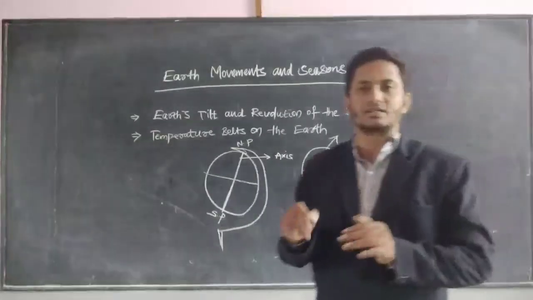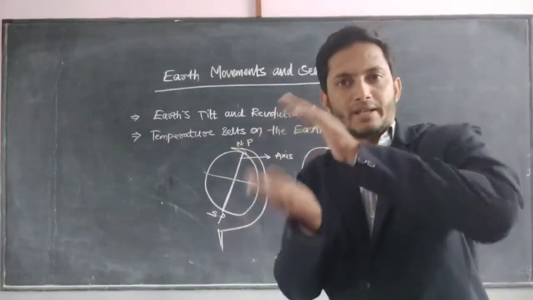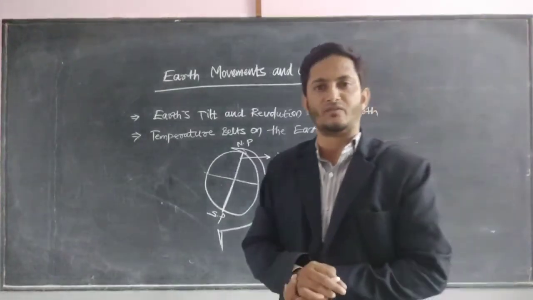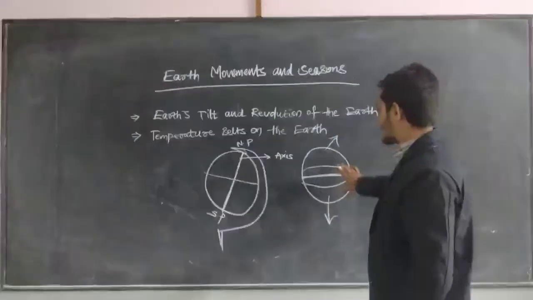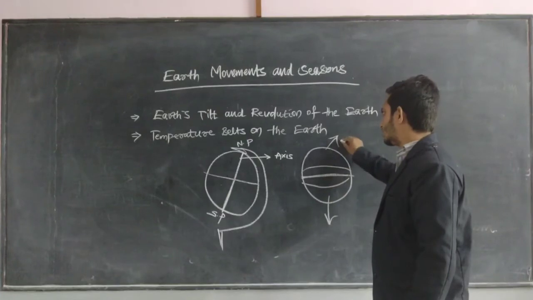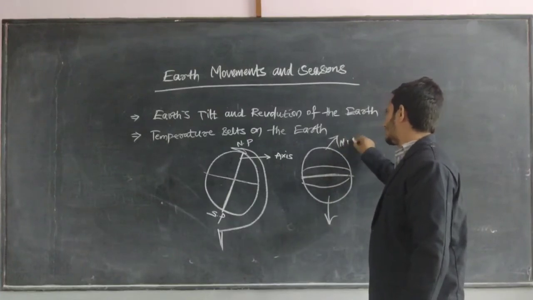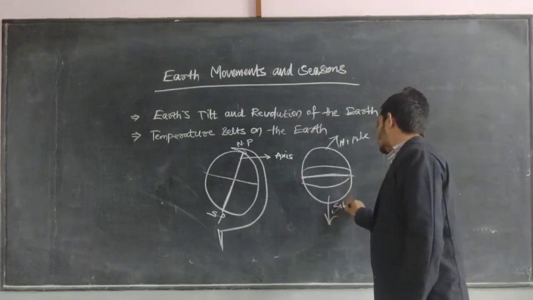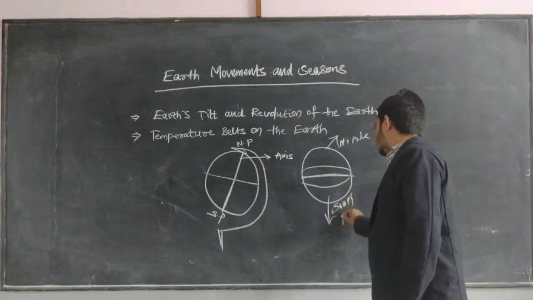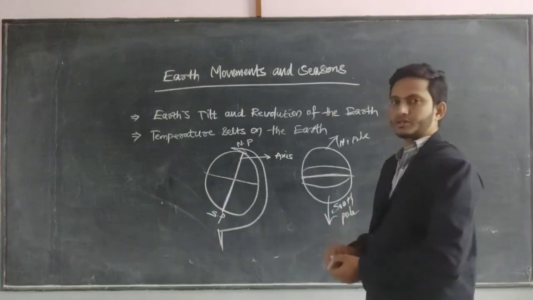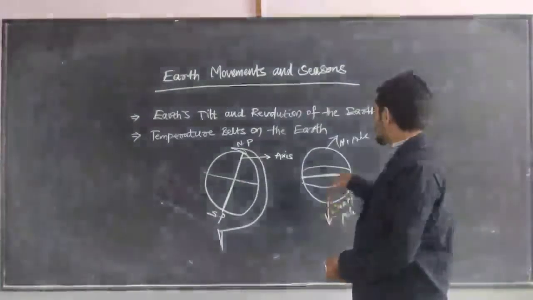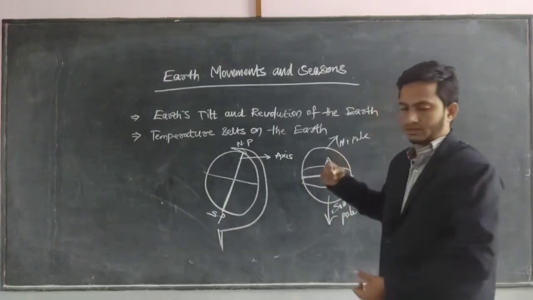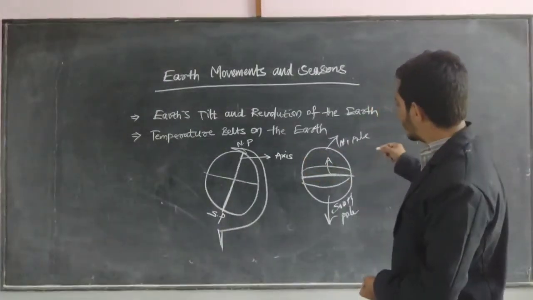And for temperature belts, we can find the upper air circulation and the lower air circulation, which means the air coming from the North Pole side and the air coming from the South Pole. The upper and lower air circulation determine the pressure belts and the temperature belts.